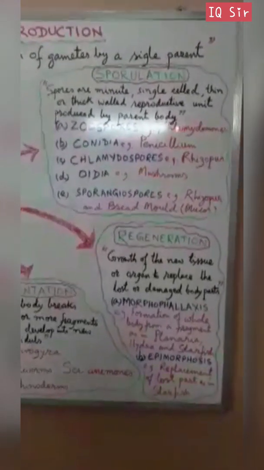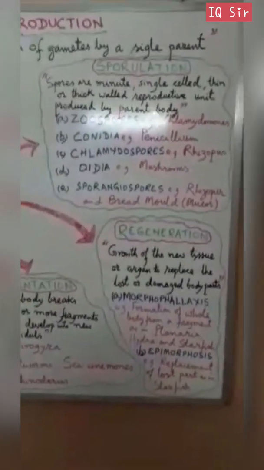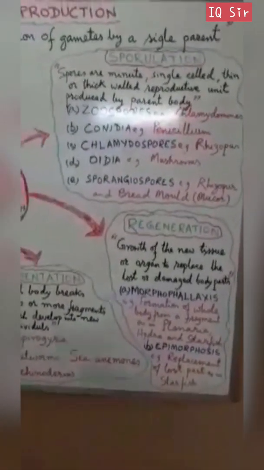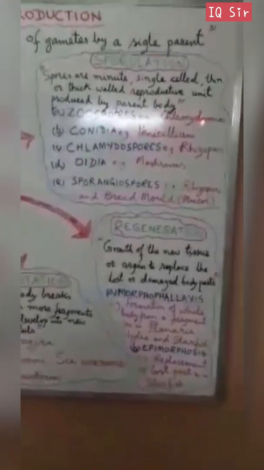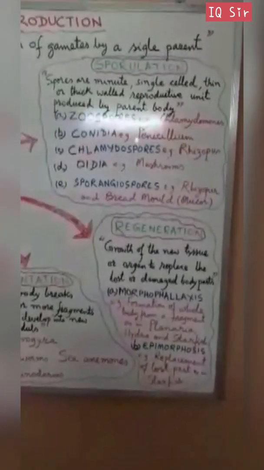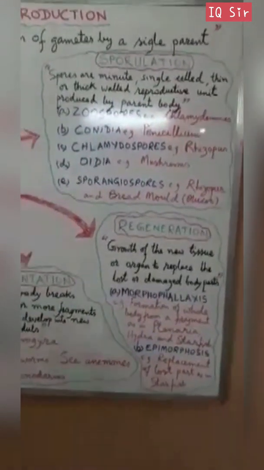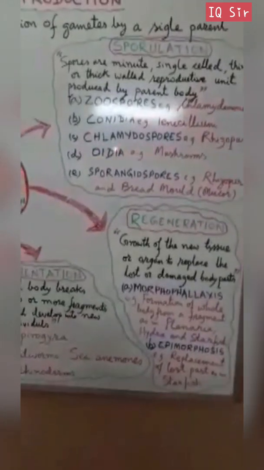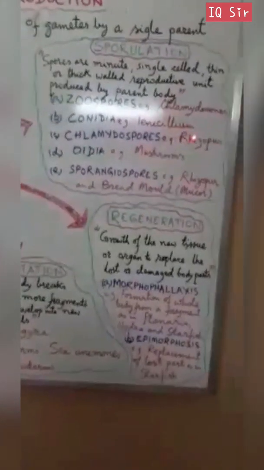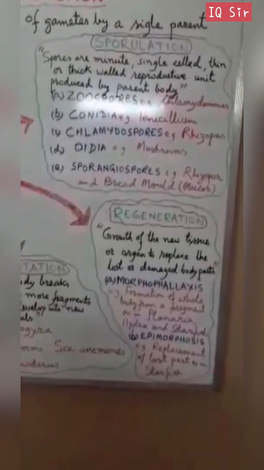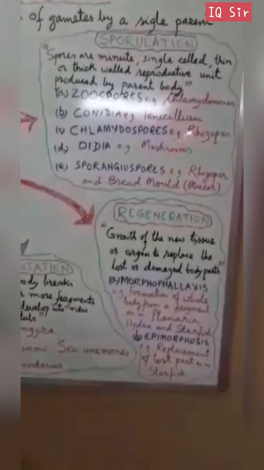Chlamydomonas produces motile zoospores provided with flagella. Conidia are found in Penicillium, and chlamydospore is a thick walled resting spore, as in Rhizopus.